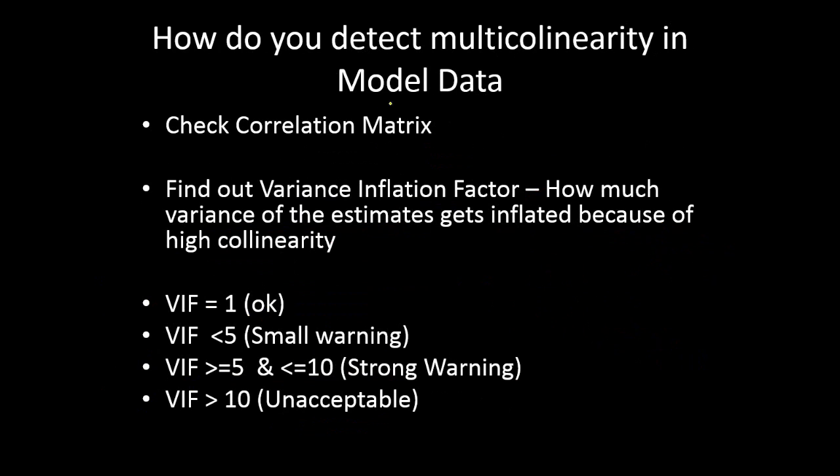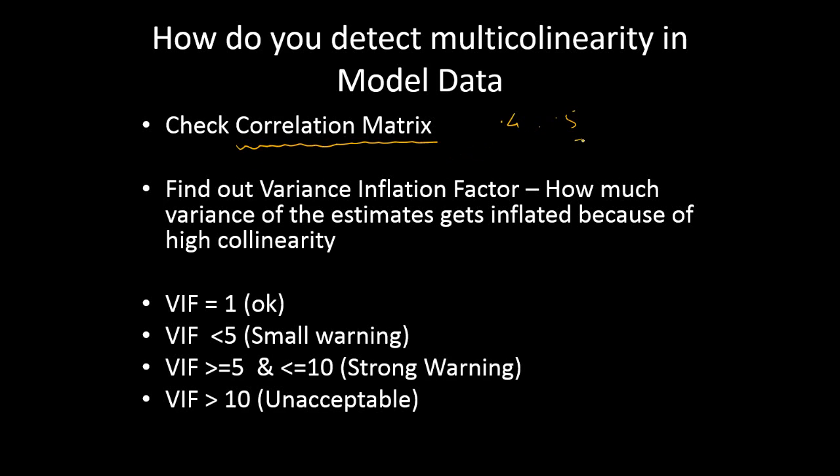The next question is, how do we detect multicollinearity in the model data, how do we take decisions on multicollinearity, and how do we remove it? Firstly, we check the correlation matrix. We should ensure that there is no high correlation. It's difficult to say what is actually high correlation. Is it 0.4?